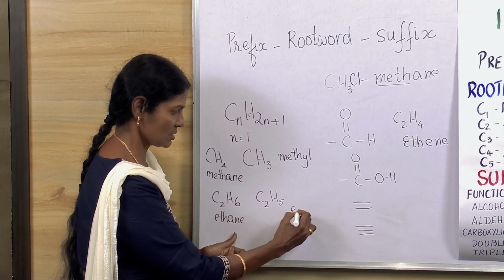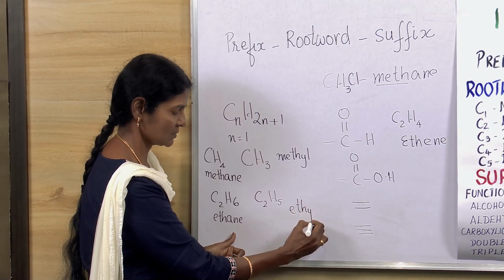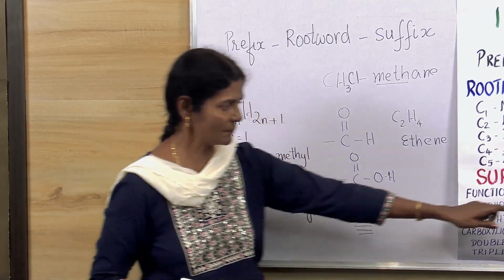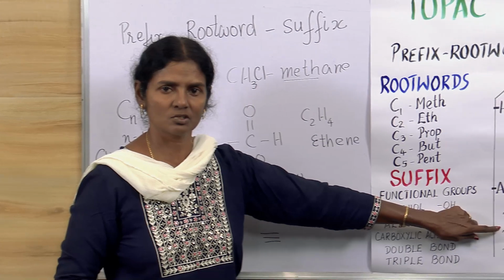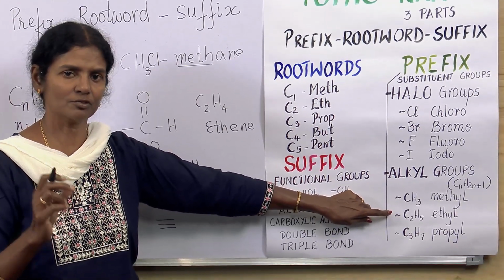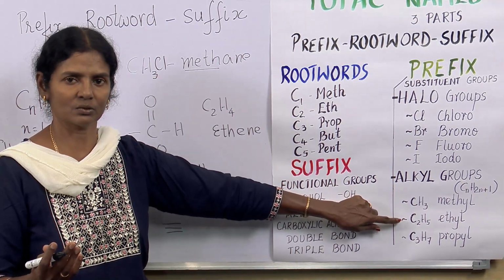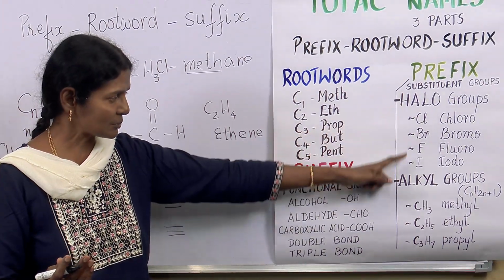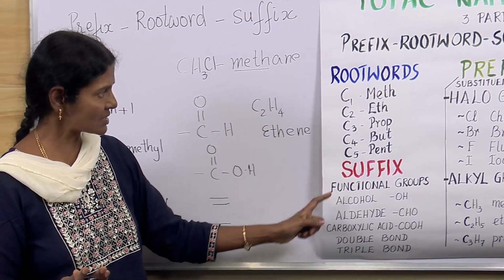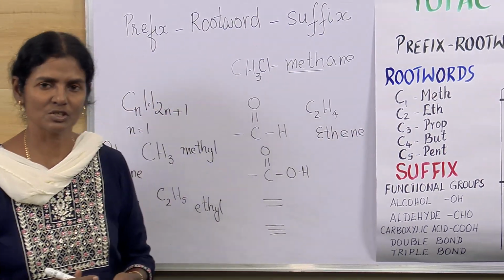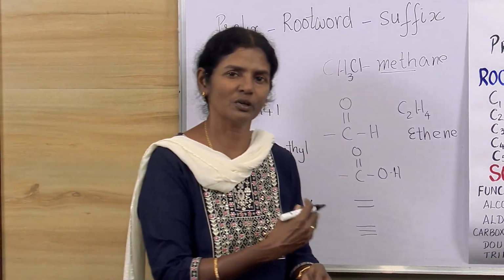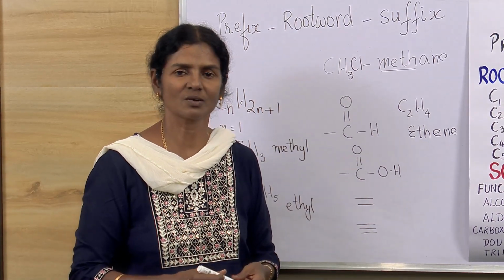Therefore, this is called ethyl. This is how we get the alkyl groups. So, from one alkane, if you subtract one hydrogen atom, you get the alkyl groups. So, these are the prefixes, these are the suffixes and the root words which we should be familiar with before we go into the naming of the compounds.